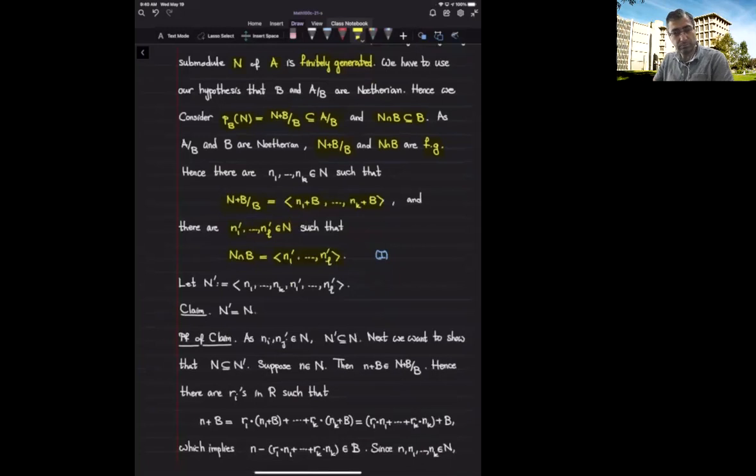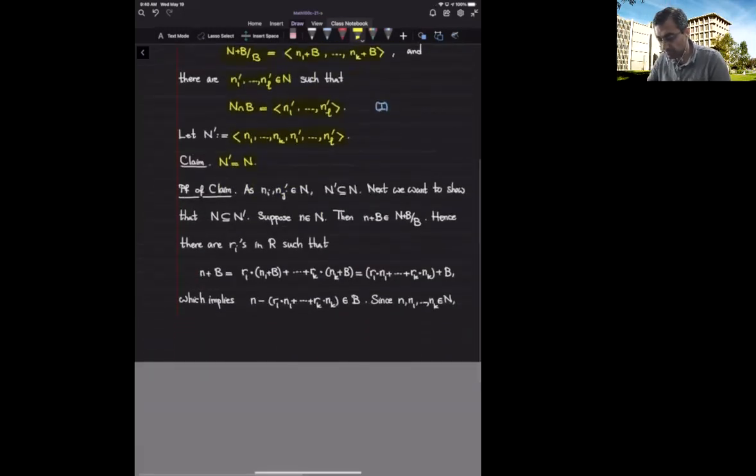Next, what I want to prove is that if I pick these n sub i primes and these coset representatives, then the module generated by them is the entire N. We have already chosen them in a way that they belong to capital N, so it's not surprising that the module generated by n sub i's and n sub i primes is a submodule of N. We want to prove the other way around, so that's the claim. Claim is that N is the module generated by n sub i's and n sub i primes.